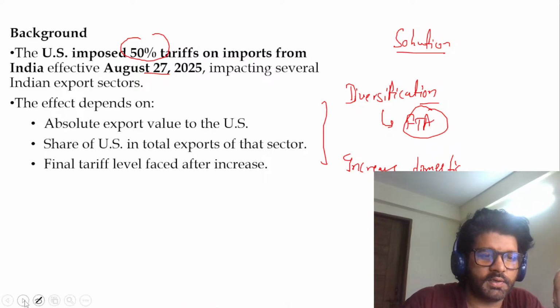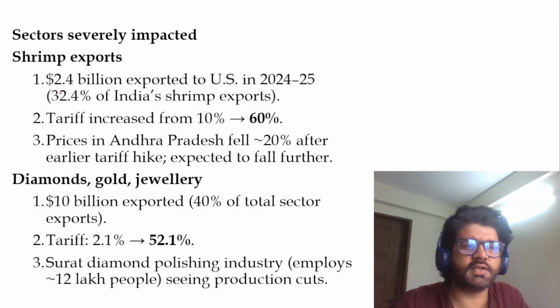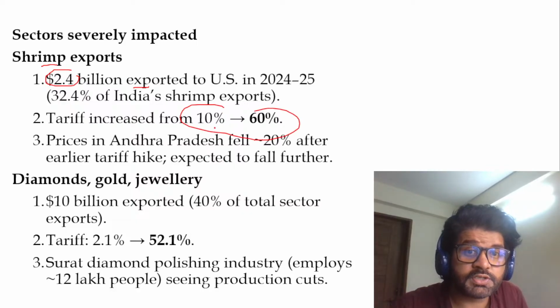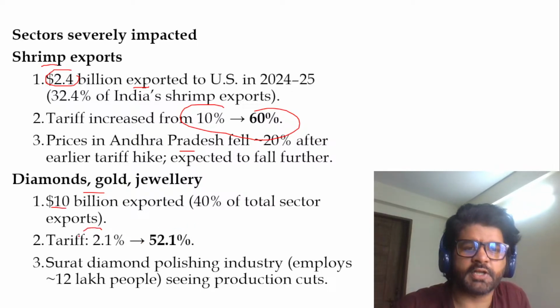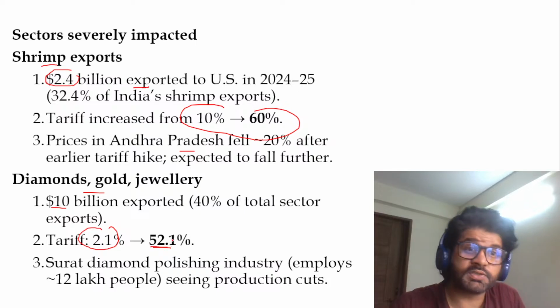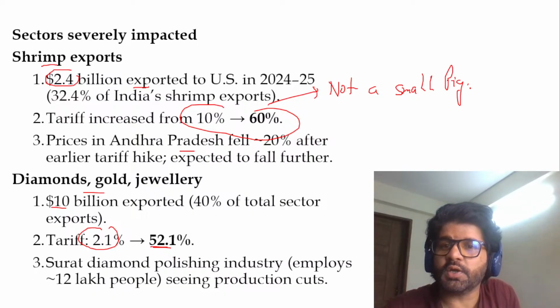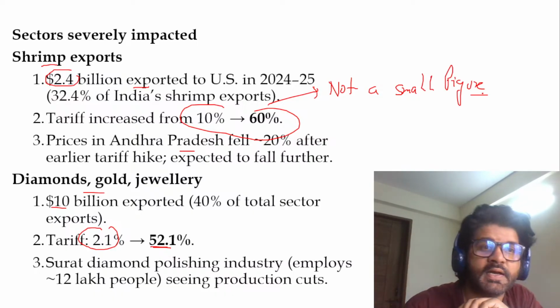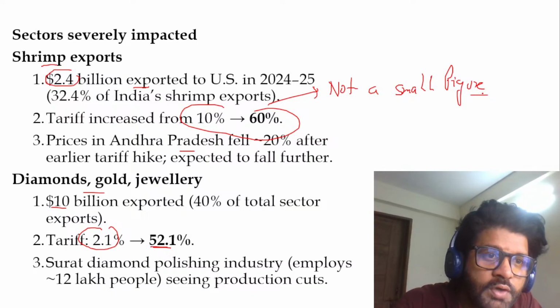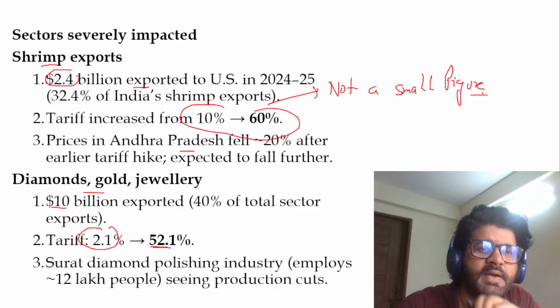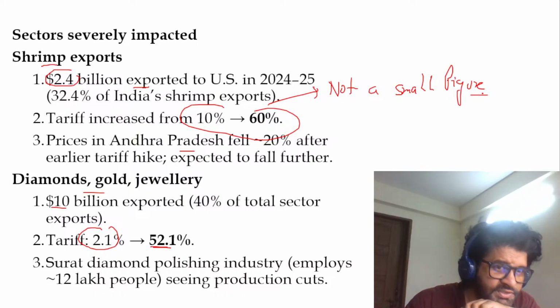huge issue. And if you see different kinds of sectors like shrimp export, $2.4 billion exported to US, tariff has been increased to 60% from 10%. Andhra Pradesh prices fail. Diamonds, gold, jewelry, you see here, $10 billion exported. 2.1% tariff was there earlier, now 52%. This is not a small figure, sir and ma'am. This is a huge figure. Many of us are not understanding what exactly has happened. If India and China are coming together to have talks, that means something big has happened. Something big has hit our sector, and you can see the numbers.